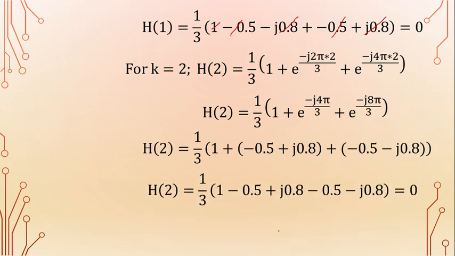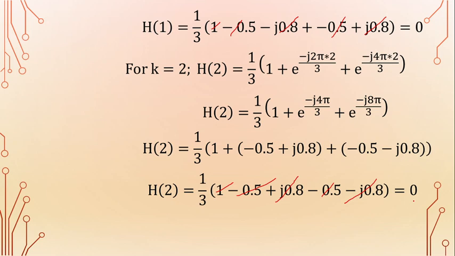So here also plus j 0.8 minus j 0.8 is cancelled, minus 0.5 minus 0.5 is minus 1, plus 1 and minus 1 is cancelled, and the total value is 0, 0 by 3, 0.